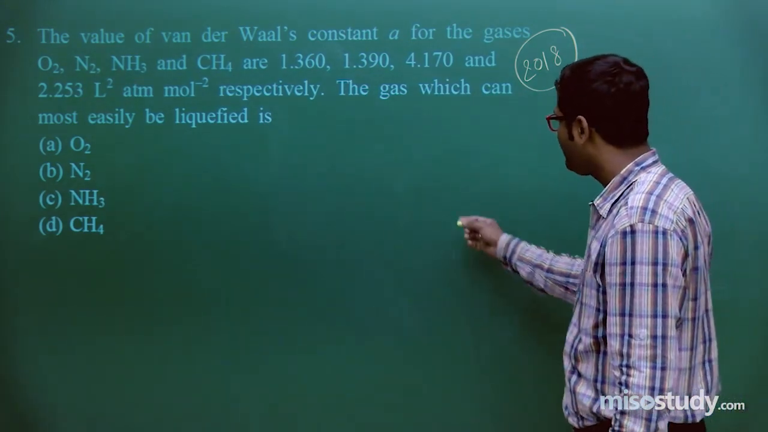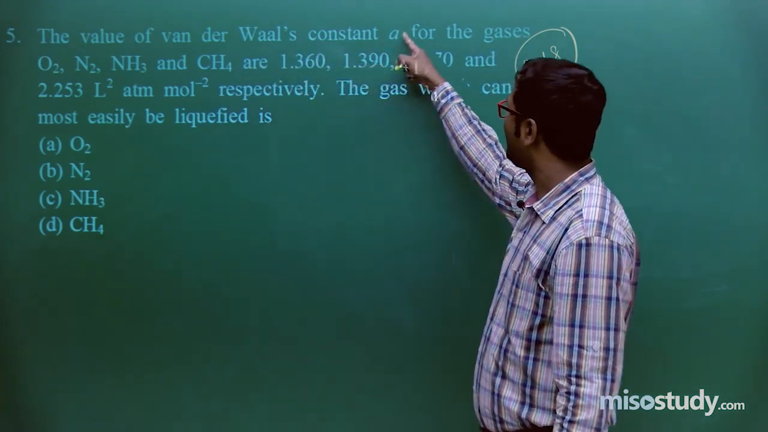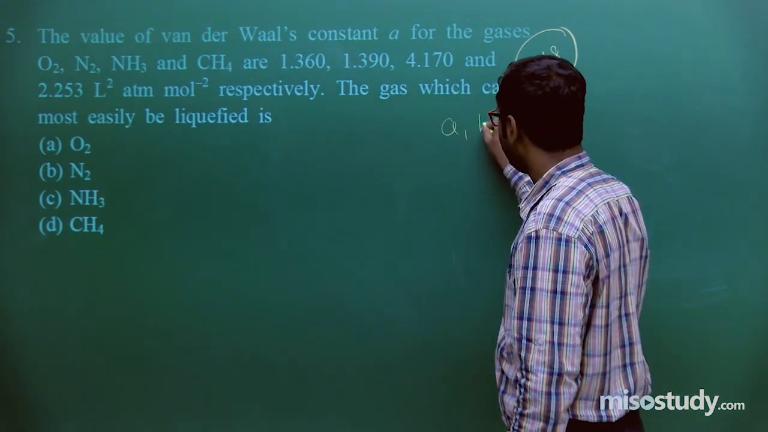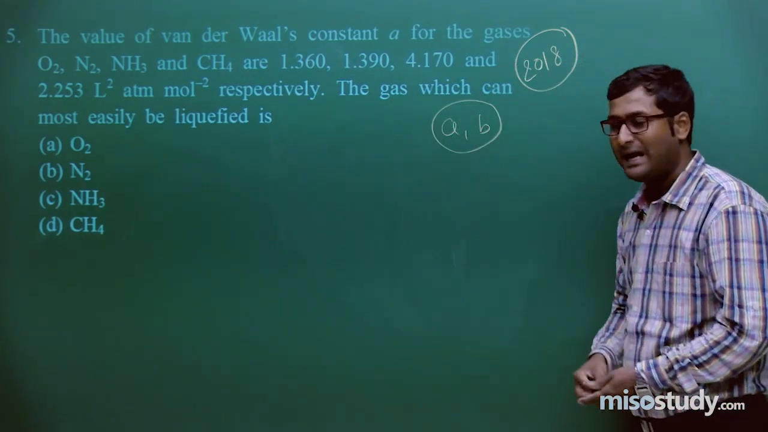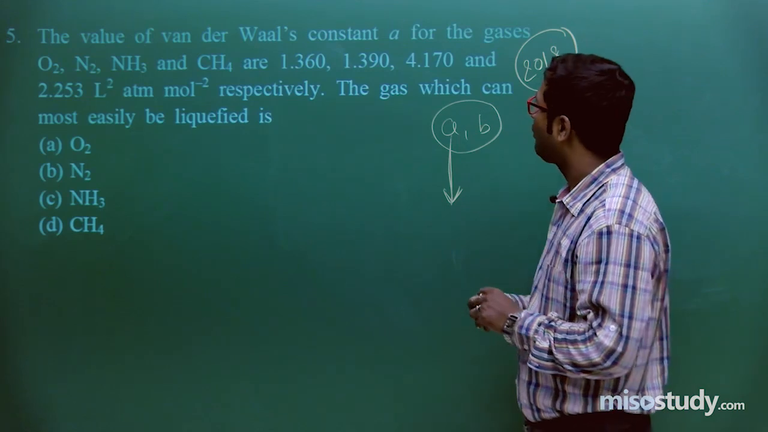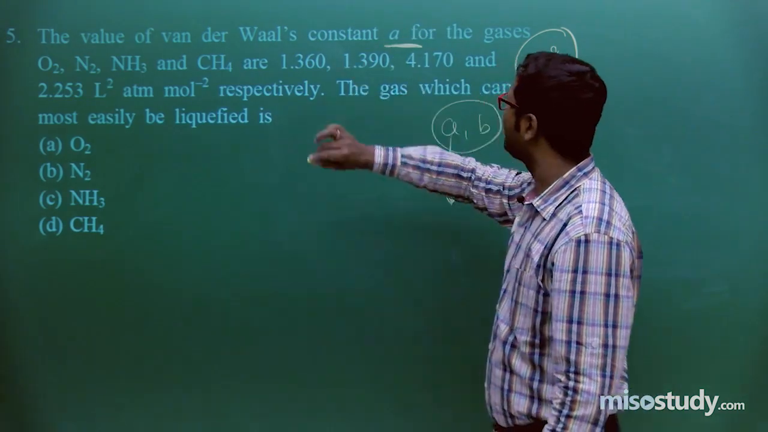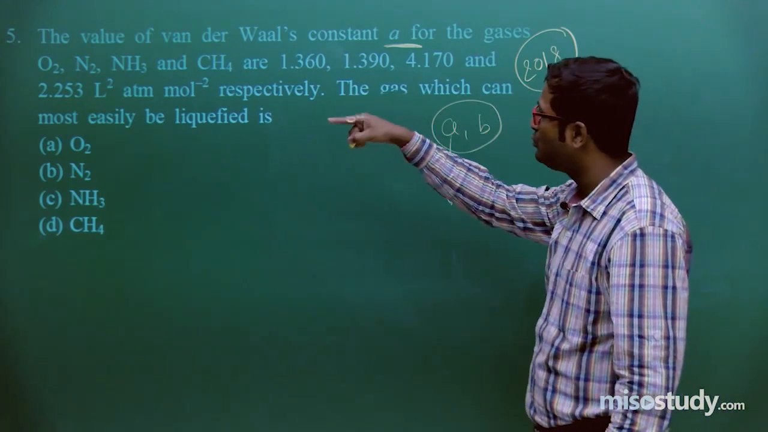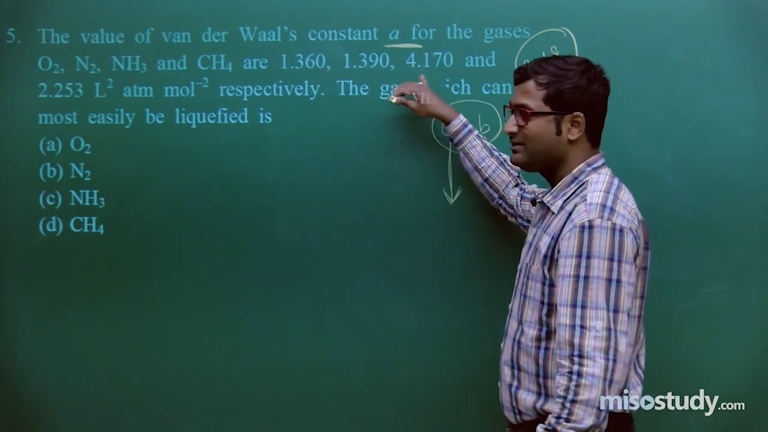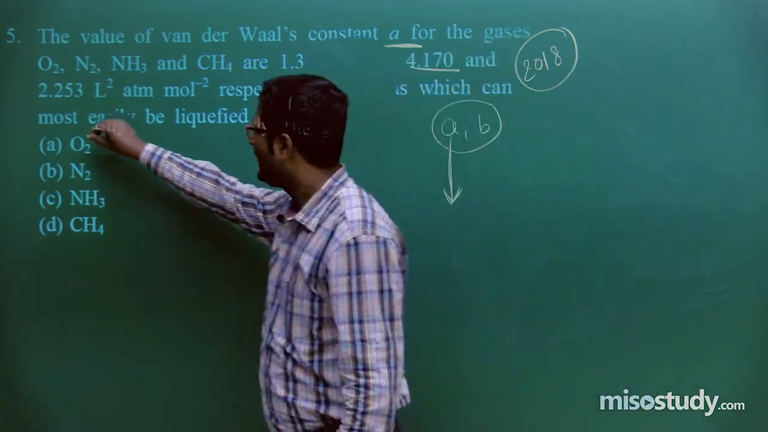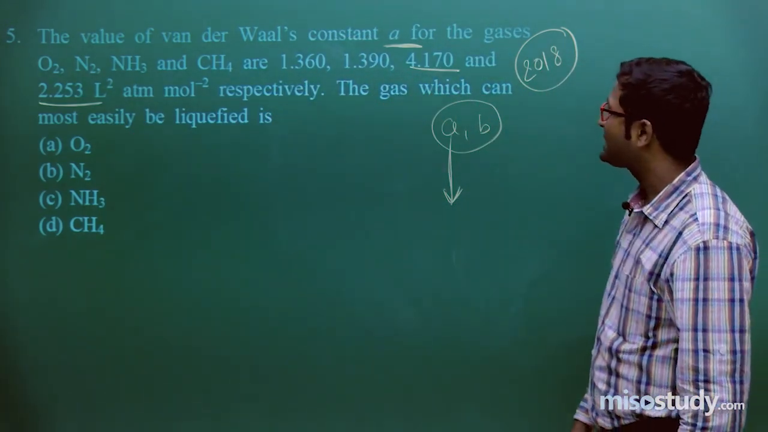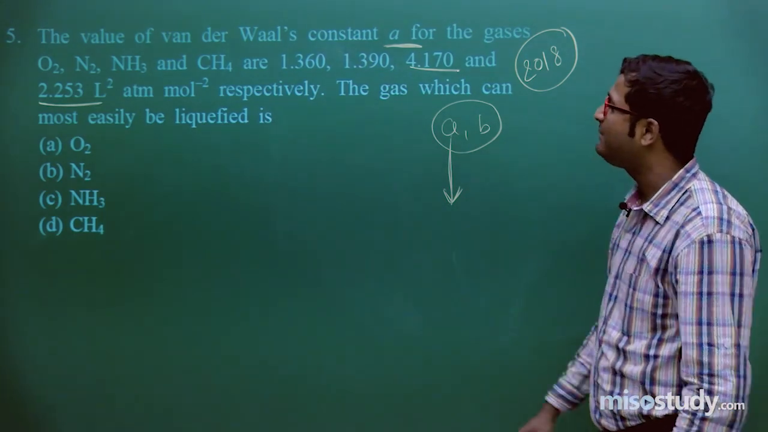Look at what, as we know, here is given the value of van der Waals constant A. As we know there are two van der Waals constants, A and B. Do you remember this? And A signifies the intermolecular force of attraction. We know this. Now read the question. The value of van der Waals constant A for the gases O2, N2, NH3 and CH4 are 1.360, 1.390, 4.170 and 2.253 liter square atm per mole square. Respect to the gas which can most easily be liquefied.